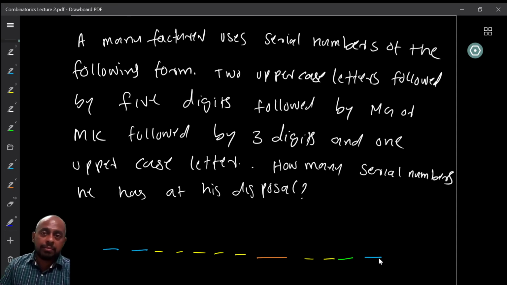He makes these products every day, maybe thousands of them. Now the question is, totally how many serial numbers does he have at hand? Because if it is a finite number, after some time it might repeat. So until then, he can produce many numbers of this form. This is very easy to compute. I want you to think about this and work it out yourself. Maybe that is a better way.